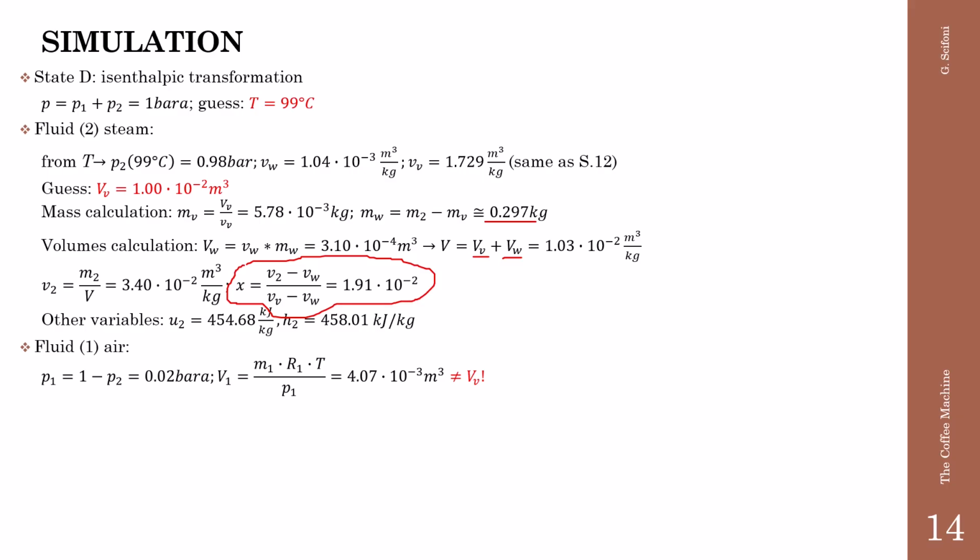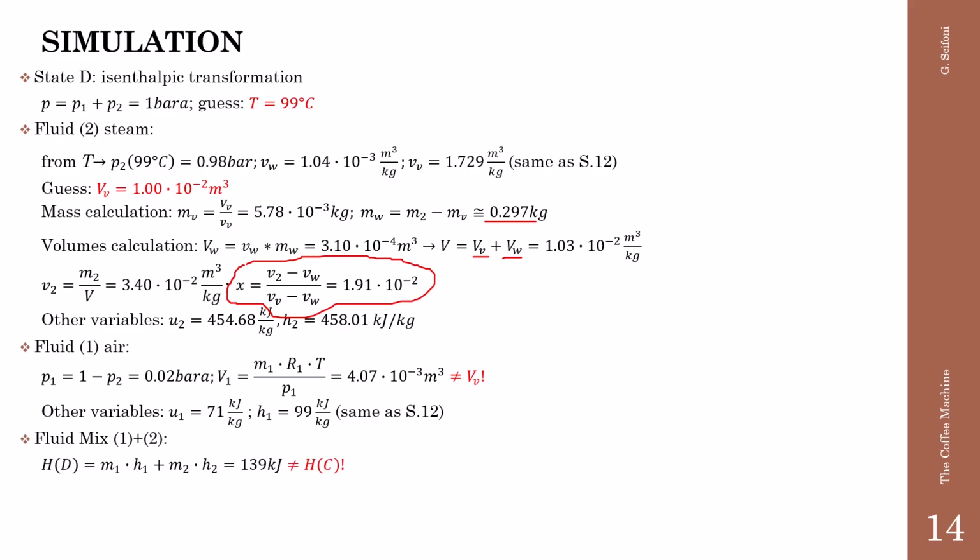The volume we calculate by using the state equation, and we recognize that this volume is now different from the volume of the vapor that we have guessed above. We calculate also the other variables of the air, and of course, because we start from the same temperature, we get the same results as in slide 12. For the mixture, we calculate the total enthalpy in the same way we have seen in the other slides, and we find 139 kJ. That is different from the enthalpy of the state C calculated in the previous slide.